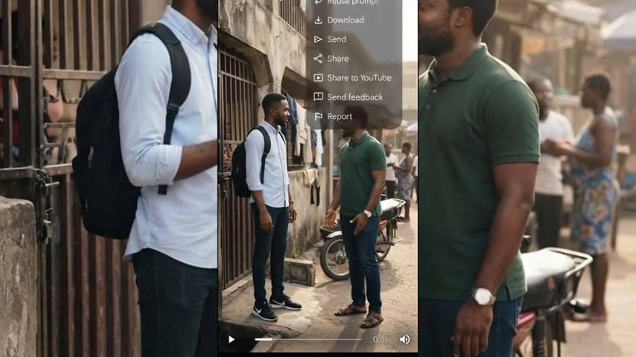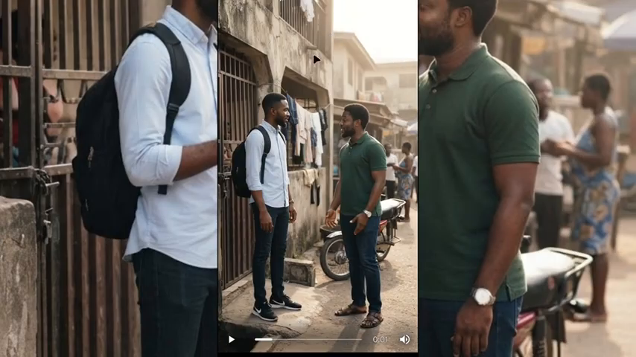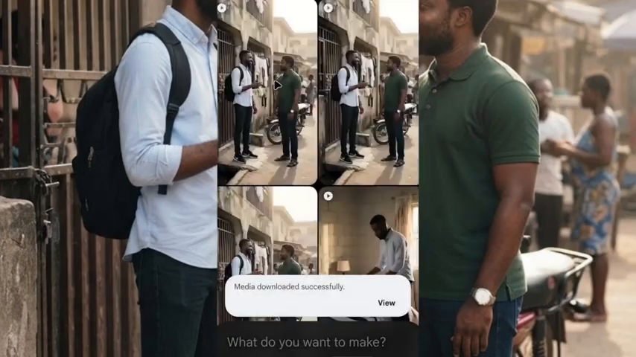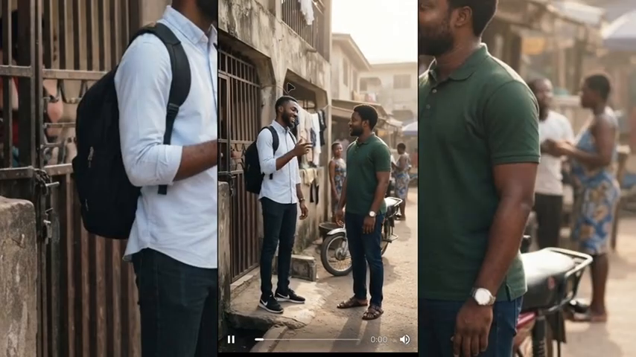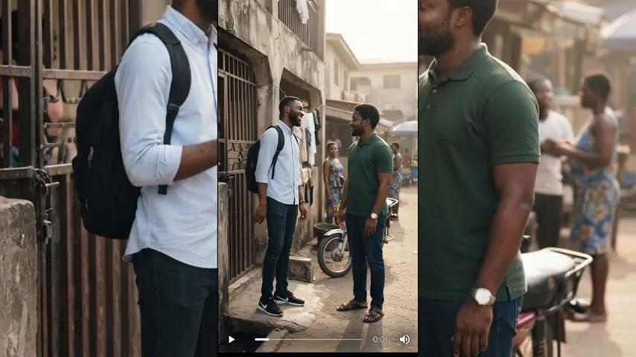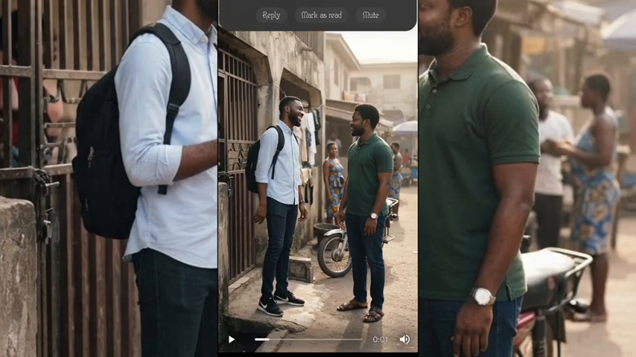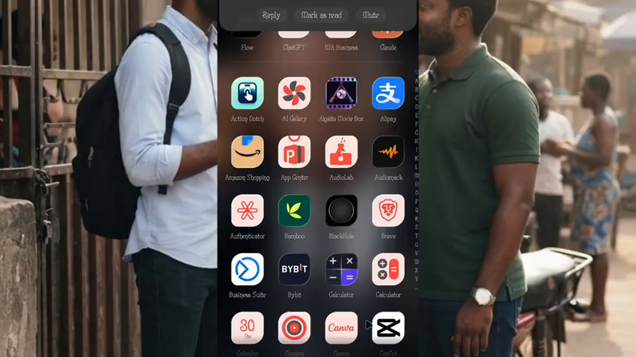Now this one, we click on download. I have not downloaded this one before. We click on download so that it's going to download. And now it has downloaded. Let's assume this is the right one we want. We just click on it also, and we click on download here to download it to our phone. So let's wait for it. Now this one has also downloaded.